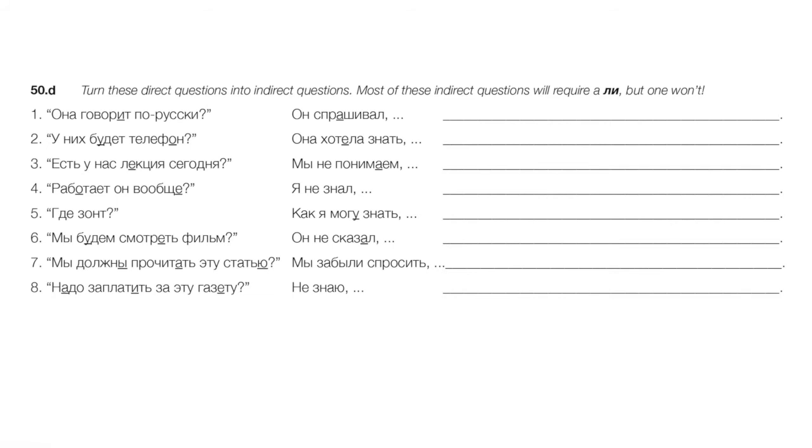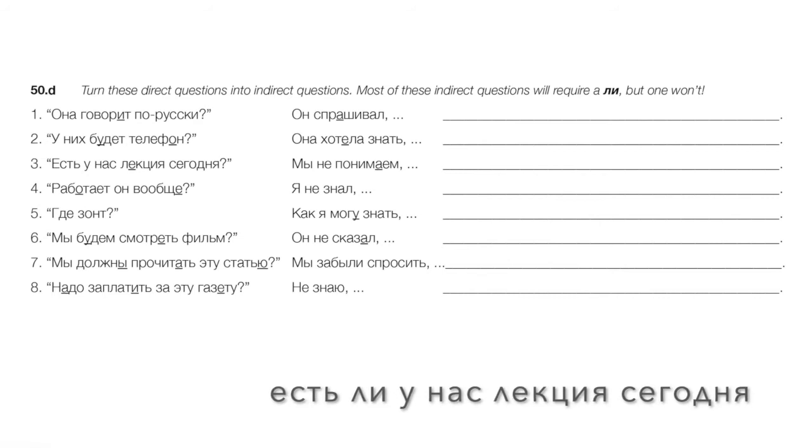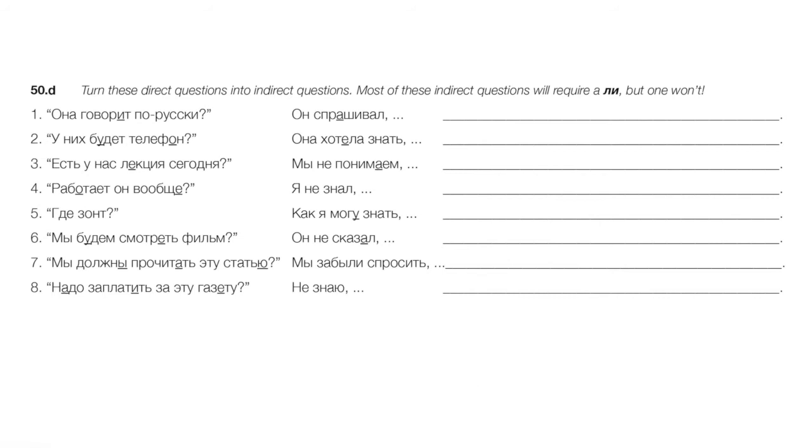Number three, есть у нас лекция сегодня? Do we have a lecture tonight? Okay, today or not? So the main word is есть, right? Is there a lecture or is there not? Мы не понимаем, есть ли у нас лекция сегодня или нет, right? Есть ли? Is there or is there not a lecture for us today? Do we have a lecture or do we not have a lecture?